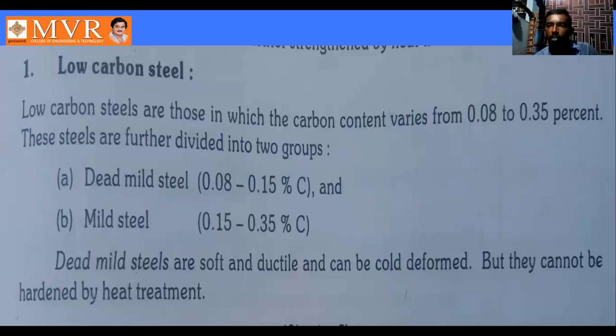Before, the metal will be strong. So we go to the heat treatment process. Based on the metal capacity, the properties will be changed slowly. So it is the dead mild steel.